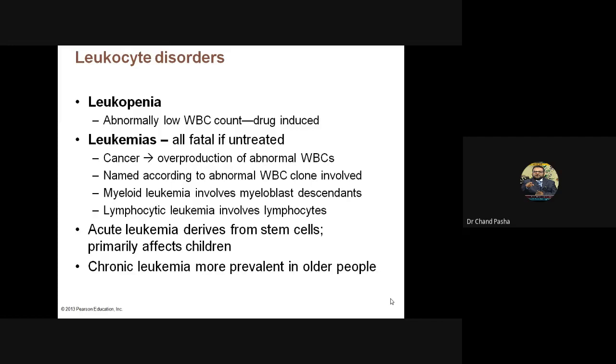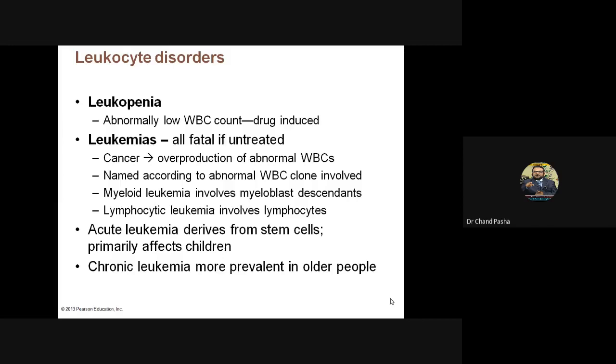Generally it could be drug induced, or sometimes we deliberately reduce the WBC count, such as after a kidney transplant, when you don't want graft rejection. And leukemias, all fatal if untreated, are cancers with overproduction of abnormal WBC,